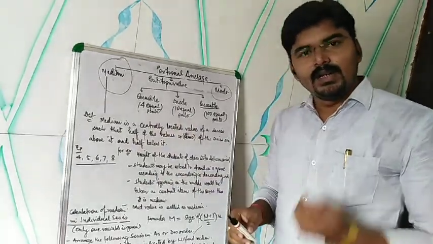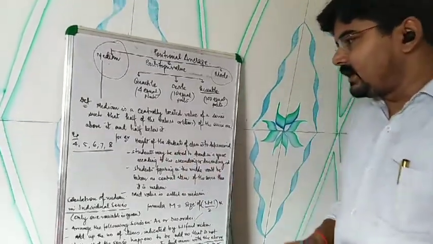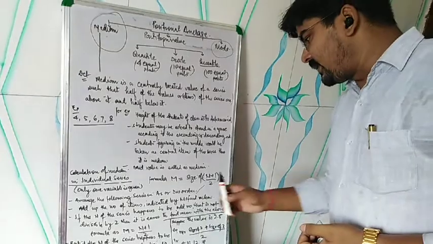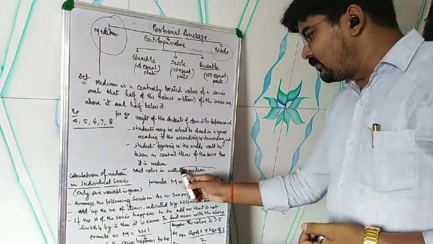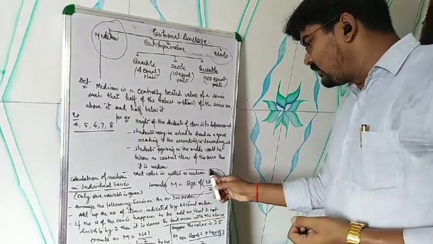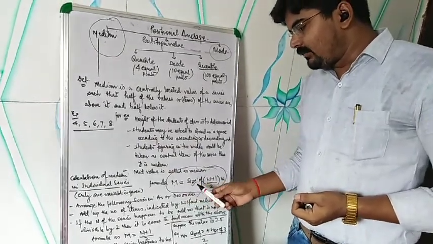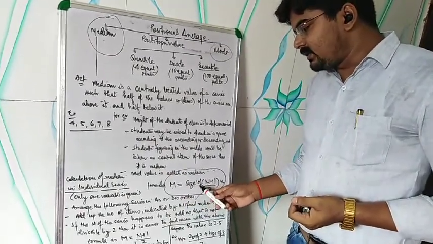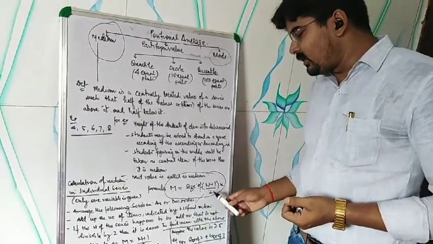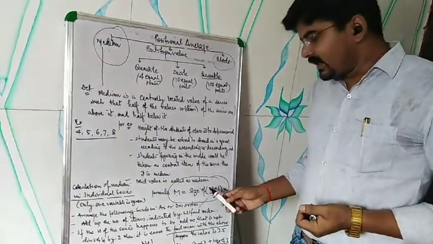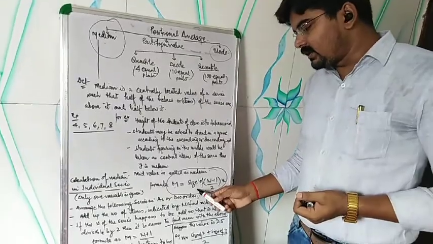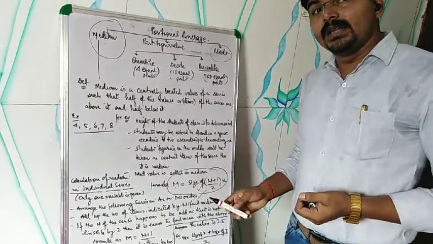What is the total number? 5. So if you have counted and you are calculating the median, then you have to find it with the help of this formula. Median is denoted by M, and the formula for calculating median is the size of (n plus 1) upon 2 th value. It is the formula for the calculation of median in individual series.